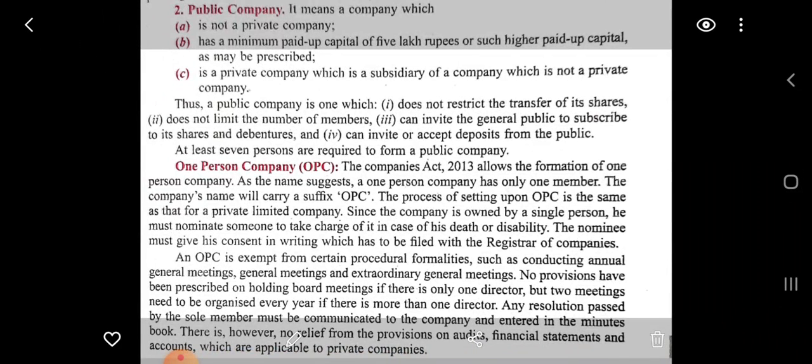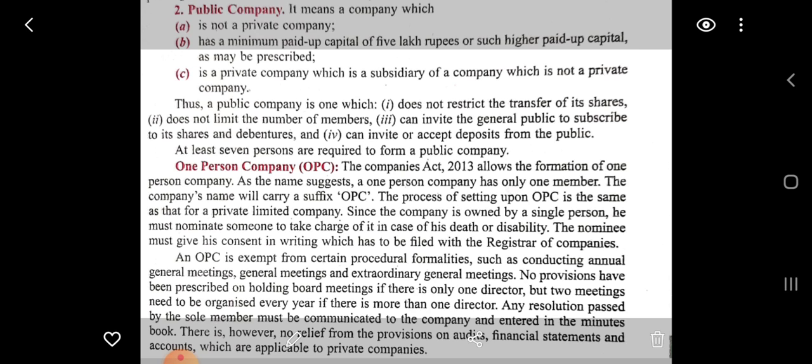The other one is OPC. OPC means one person company. The Company Act 2013 allows the formation of a one person company. Now the sole traders are single-handed business persons, but they cannot expand the business. So the Company Act 2013 gave the power to one person to run a business in expanded form.